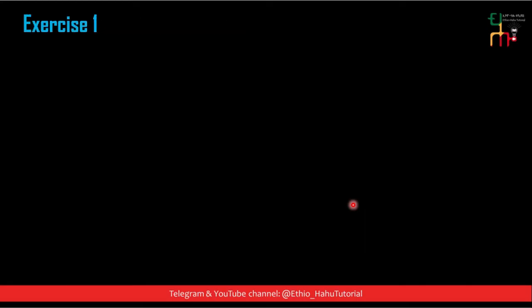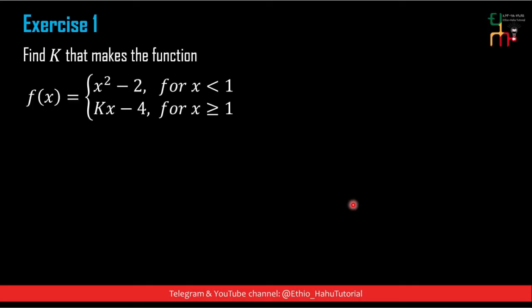Exercise 1: find k that makes the function f of x equal to x square minus 2 for x less than 1, and kx minus 4 for x greater than or equal to 1, continuous at x equal to 1. We are checking for what value of k this function is continuous. Find the value of k that makes this function continuous at x equal to 1. To do this,